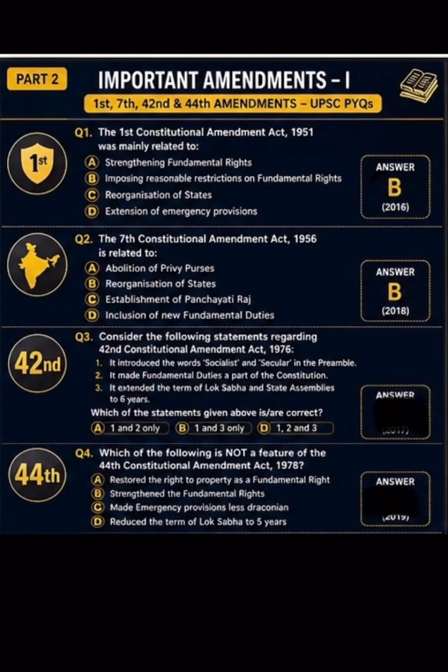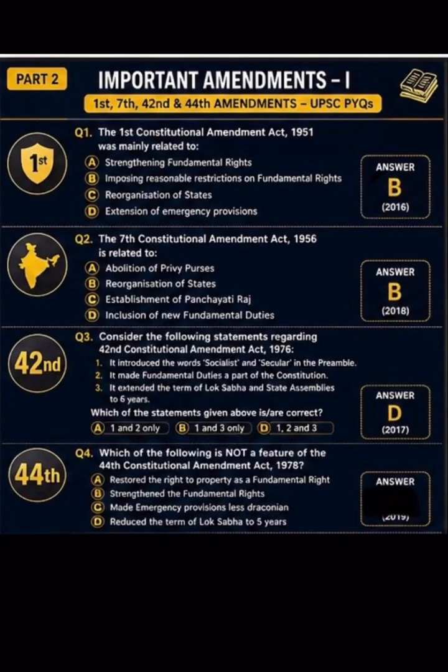Consider the following statements regarding 42nd Constitutional Amendment Act 1976. It introduced the words socialist and secular in the preamble. It made fundamental duties a part of the constitution. It extended the tenure of Lok Sabha and State Assembly to 6 years. Which of the statements given above is correct? Here the correct answer is option D. All the statements are correct.